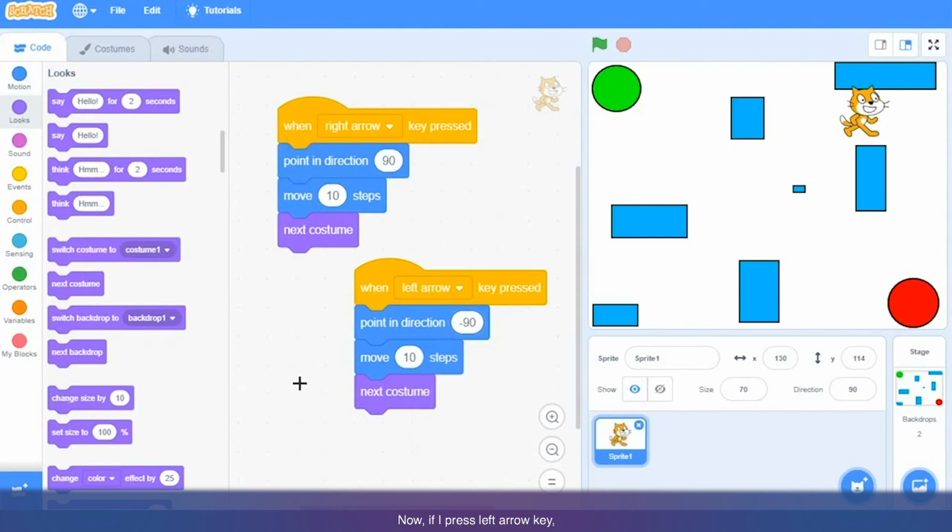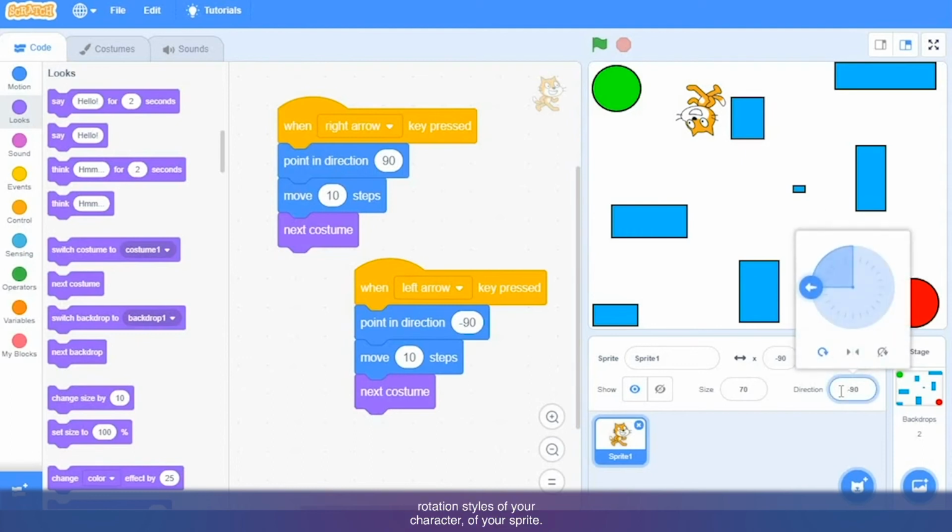Now if I press left arrow key, oh look at that, cat is facing left side, it is walking to left side, but it is upside down. Why? Because of the rotation style. There are 3 different rotation styles of your sprite.